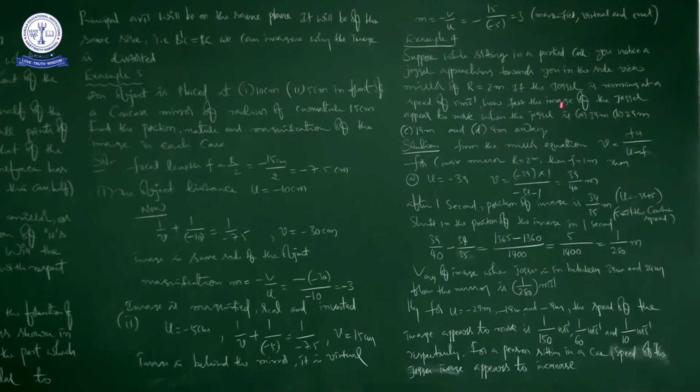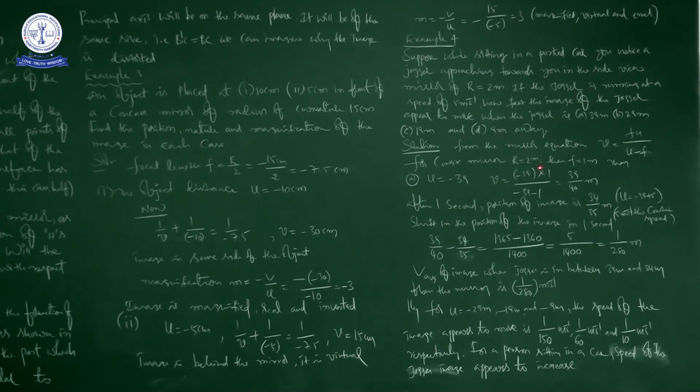If the jogger is running at a speed of 5 meters per second, how fast does the image of the jogger appear to move when the jogger is (a) 39 meters, (b) 29 meters, (c) 19 meters and (d) 9 meters away from you?